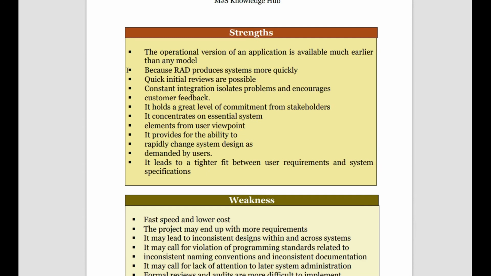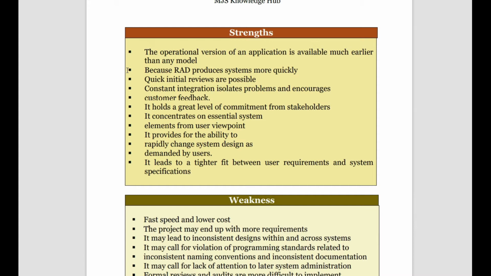So what are the strengths of rapid application development? First thing is that operational versions of applications are easily available. So once the customer puts in a request for such a system, we can deliver it very easily and visibly, and it produces the system very quickly. Quick initial review is possible, because once it is done, we can see how it is working, what tests are to be performed, and then we can take a call. Then it can constantly integrate isolated problems and encourage customer feedback.